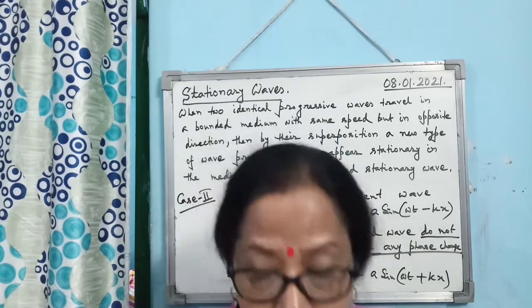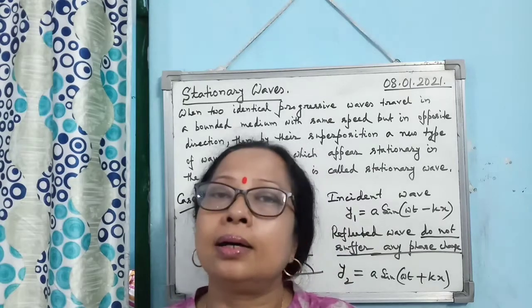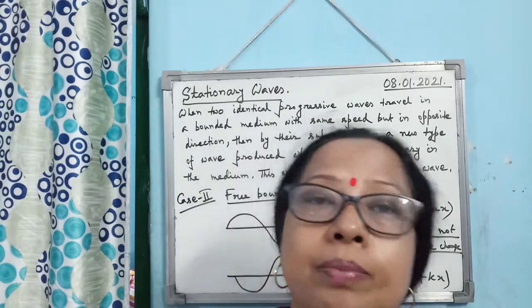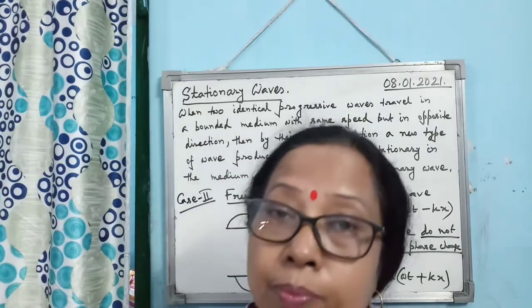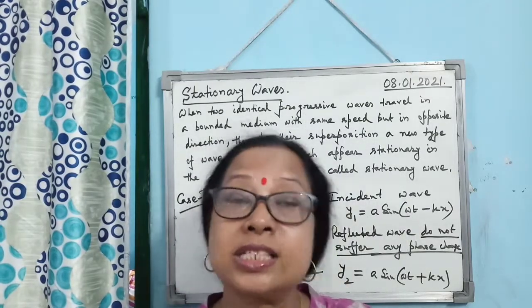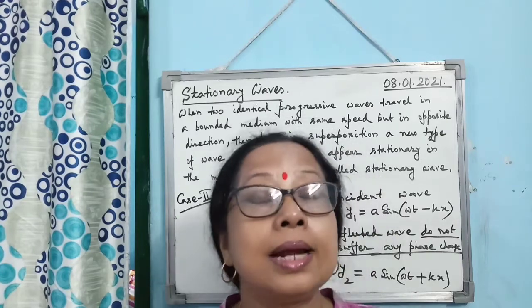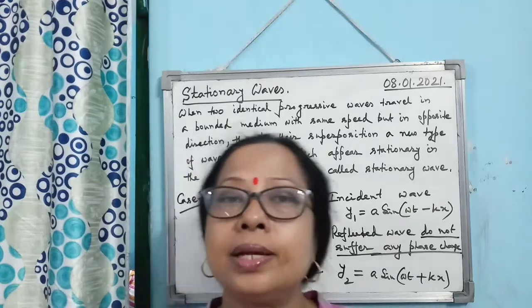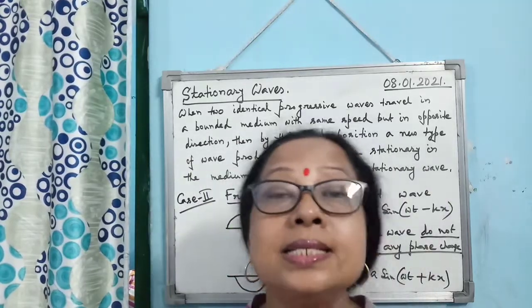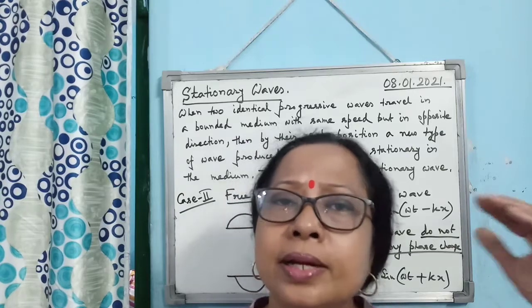Once again, I am summarizing the details. Bounded medium means what? The medium which is having certain definite boundaries and which is separated distinctly from any other medium. That is known as bounded medium. Then again, in bounded medium, there are two types. One is rigid boundary. Rigid boundary means the boundary is situated at a definite distance.